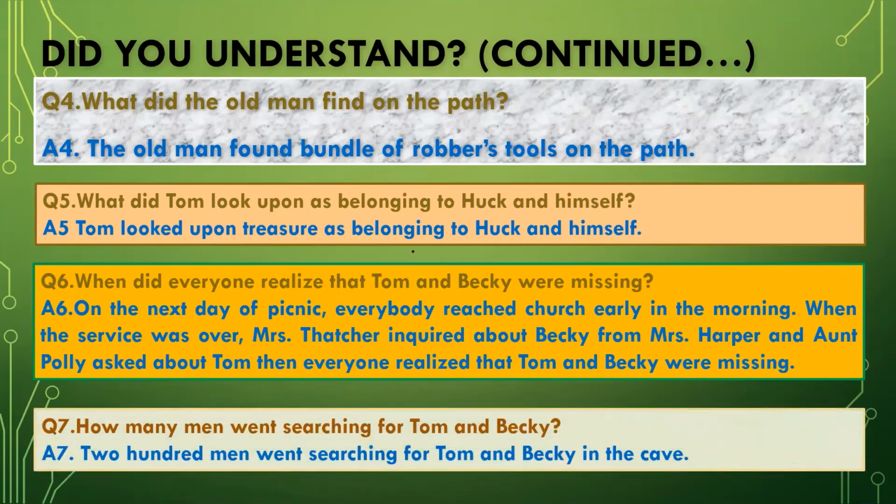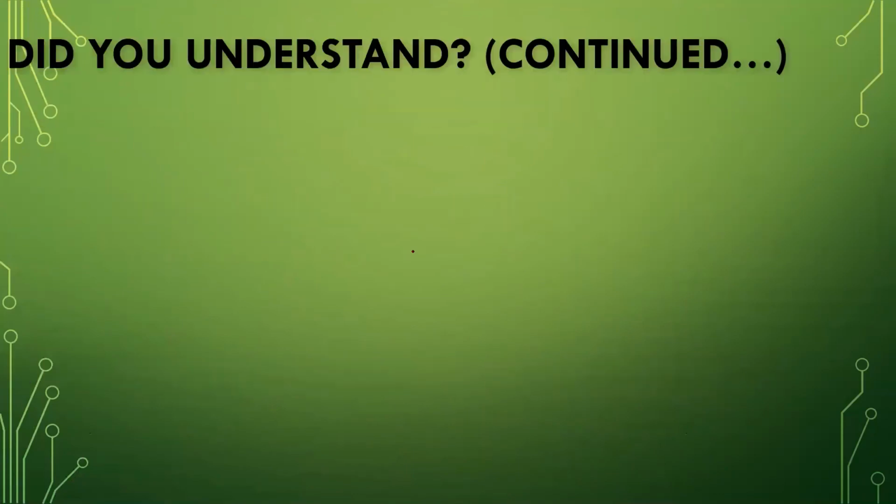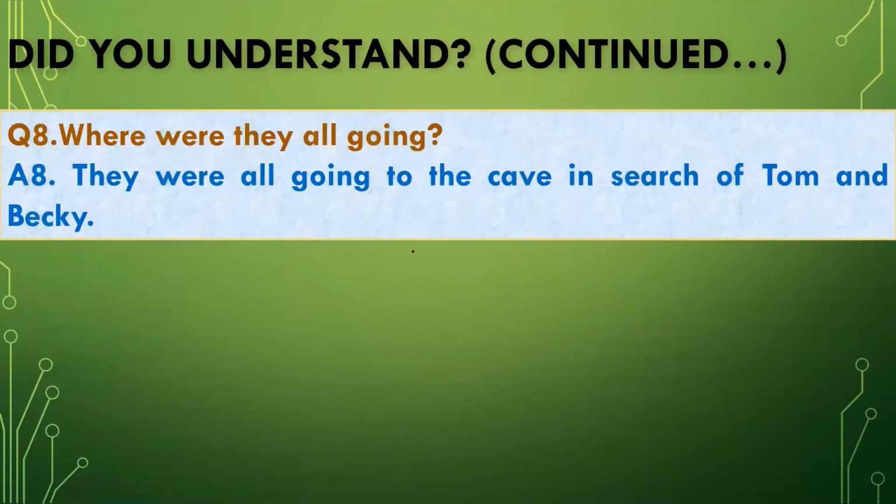So question number 7, how many men went searching for Tom and Becky? The simplest answer is that 200 men went searching for Tom and Becky in the cave. The next is, what did you understand? Continued.